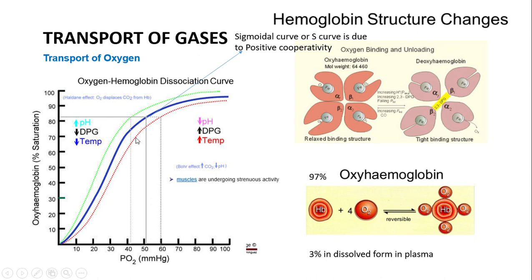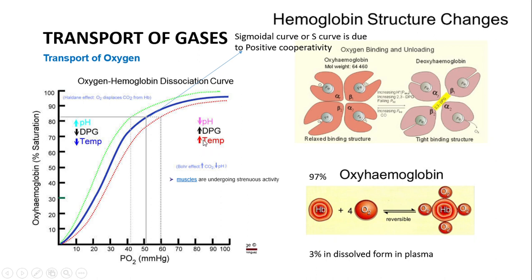If it moves towards the right, that means the affinity of the hemoglobin for binding oxygen becomes low, in cases where the concentration of carbon dioxide is high. If carbon dioxide concentration is high, more H plus will be generated, the pH will become low and the temperature will increase.